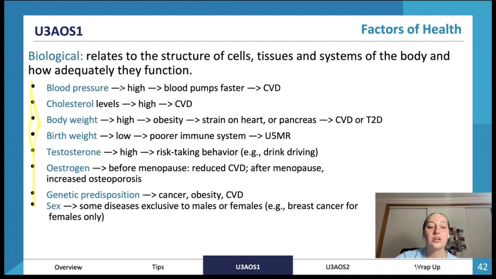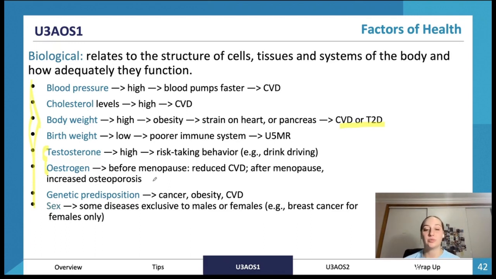So we've got high blood pressure, which makes the blood pump faster and can lead to cardiovascular disease. High cholesterol levels can cause cardiovascular disease. High body weight leads to obesity and strain on the heart, which can cause cardiovascular disease or type 2 diabetes. Birth weight: if we have a low birth weight, we have a poorer immune system, which can lead to higher under 5 mortality rates for children. High levels of testosterone can lead to more risk-taking behavior, for example, drink driving. Estrogen is what girls have, not men. Before menopause, estrogen reduces cardiovascular disease. After menopause, there is increased osteoporosis. This is very simplified.